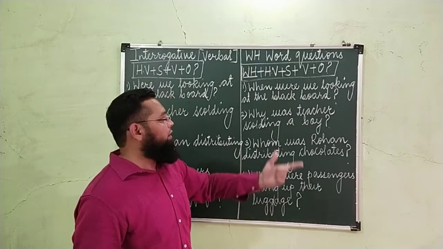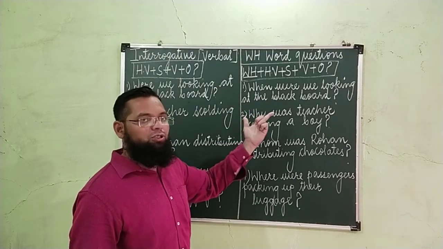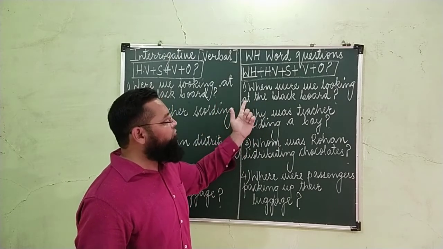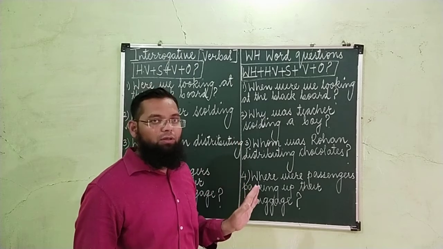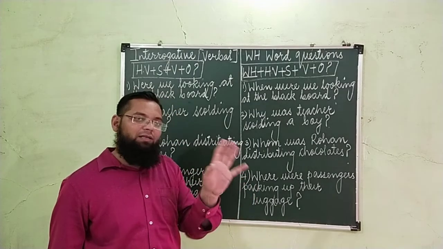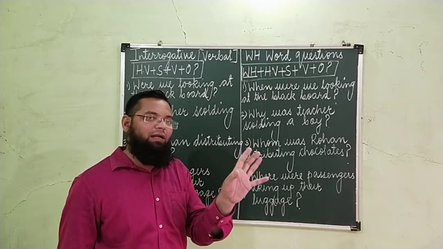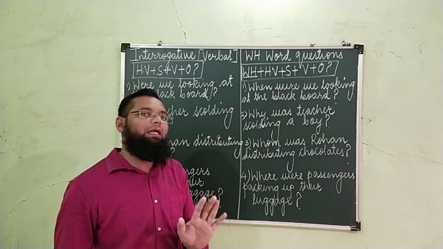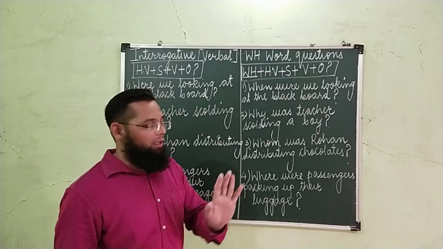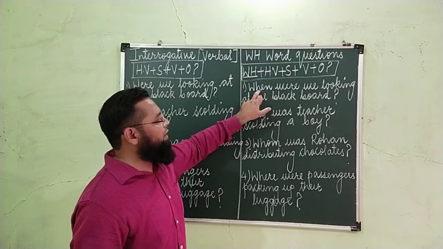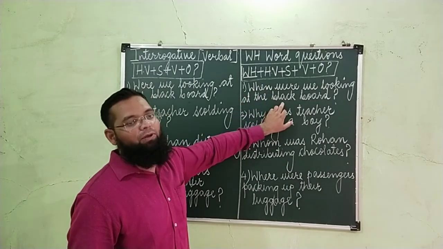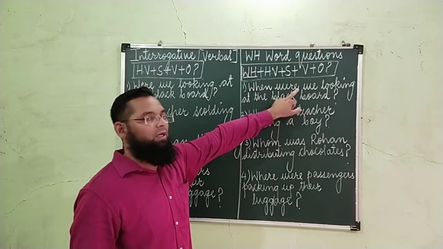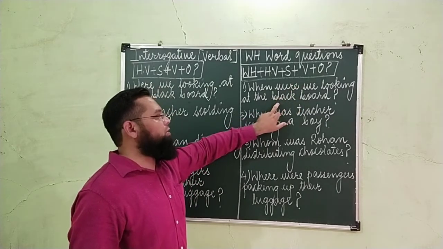That is, they ask the same question. Same question कैसे पूछ लेते हैं हम लोग? When we were looking at the blackboard. Just for understanding, the person understands that you are asking a question, but grammatically it is wrong. The WH word question should begin with a WH word followed by the helping verb. You cannot use subject after the WH word.